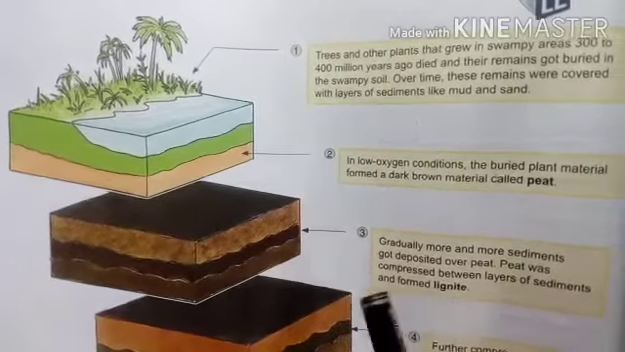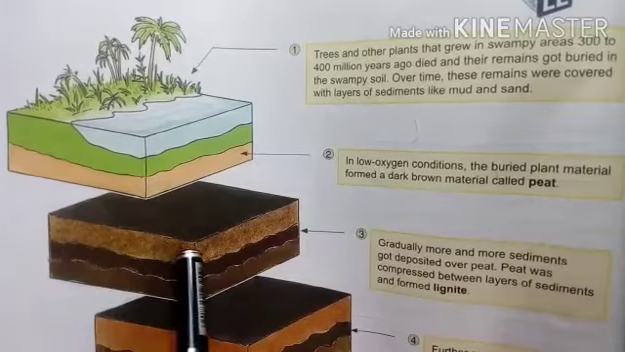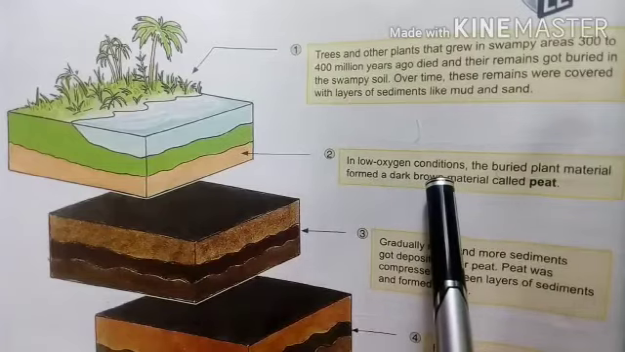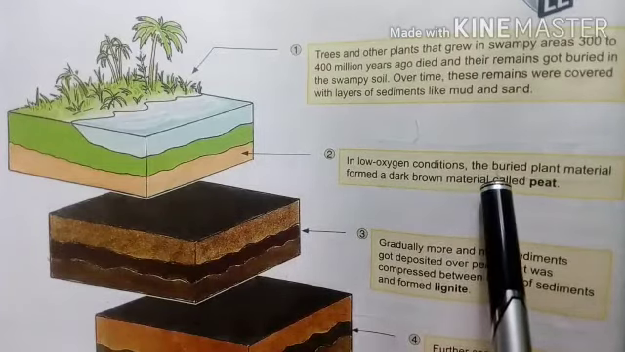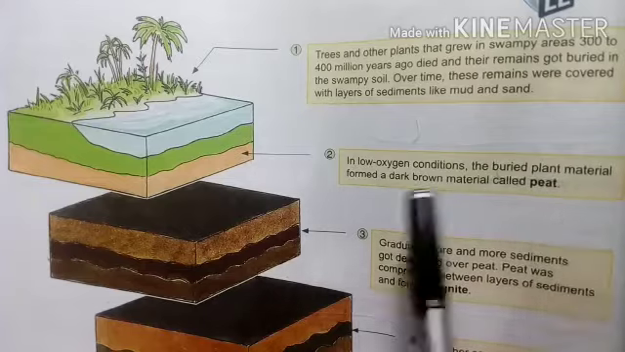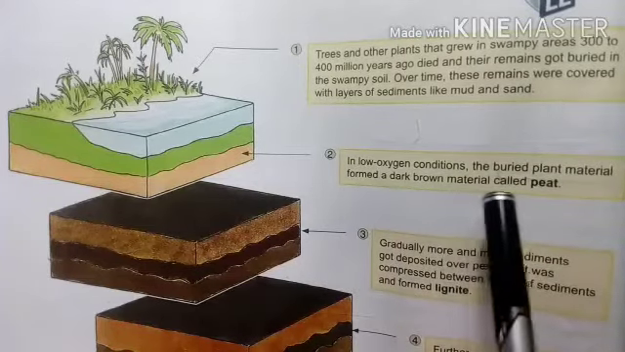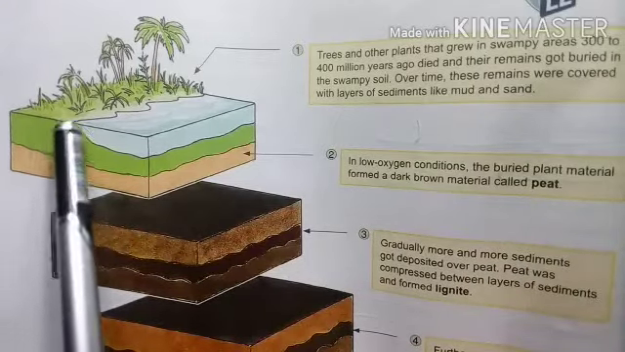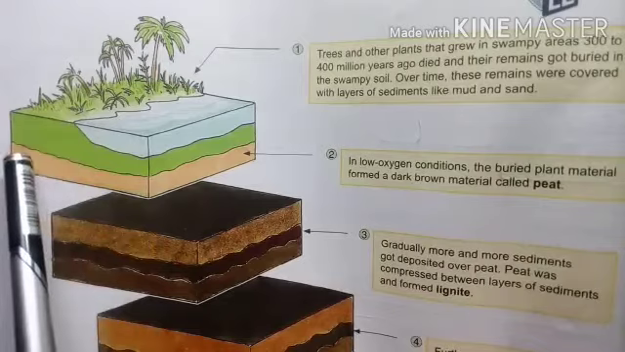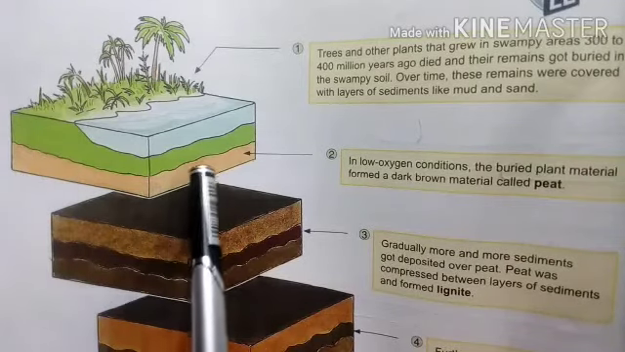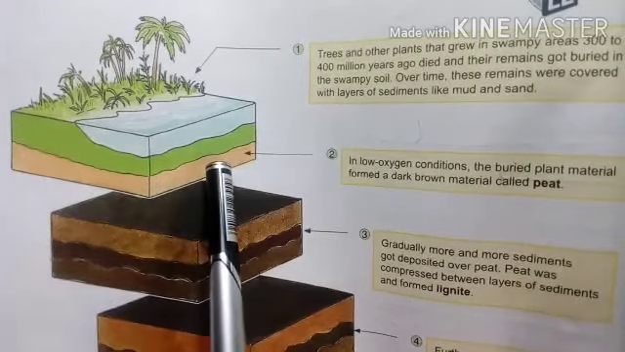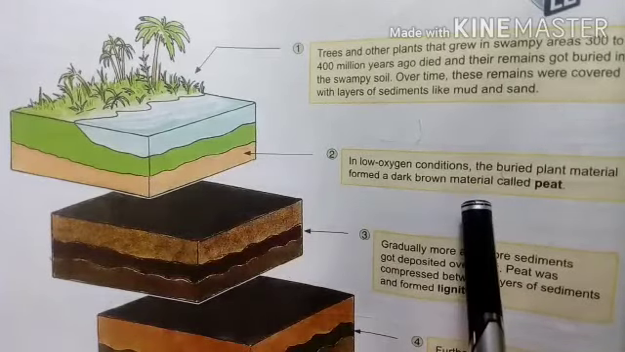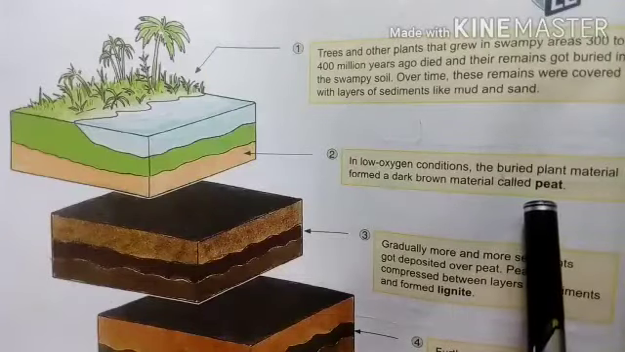Now in the other picture, picture number 2, in low oxygen conditions, the buried plant material forms a dark brown material called peat. After being buried in the soil, they go into the deeper layer of the soil, where very low oxygen conditions are there. So this material starts converting, and this material is called peat.